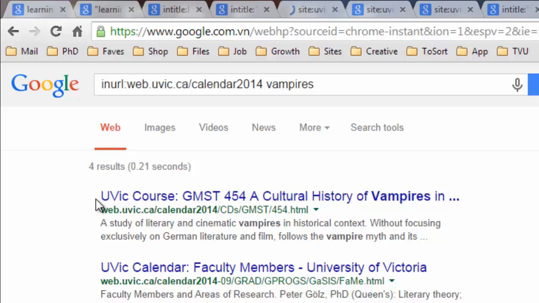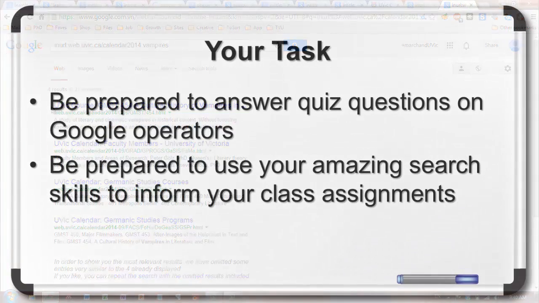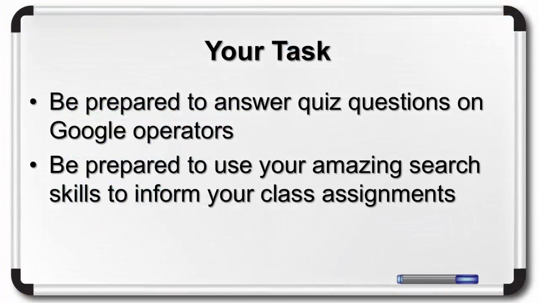Similarly, by using the inurl string with the term vampires, I can search for courses about vampires, and yes, those actually exist as well. You should now pause the video and practice using filetype and inurl to see if you can make Google behave similarly to my examples.